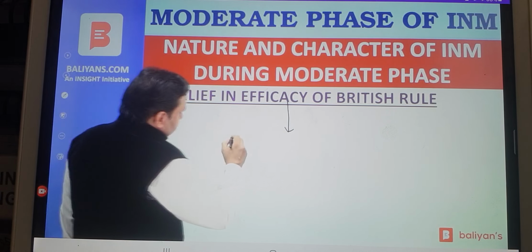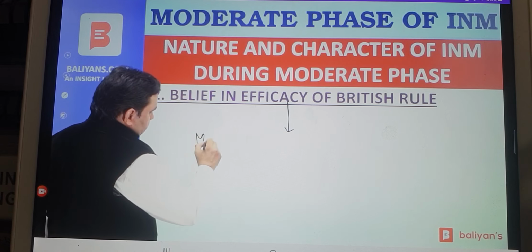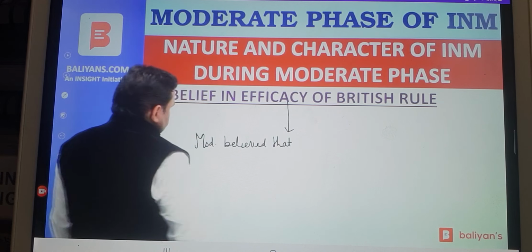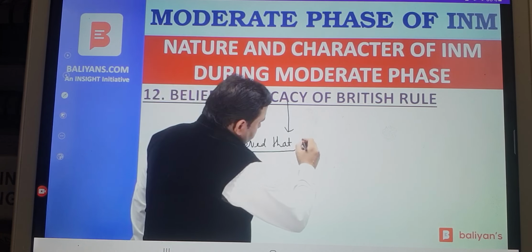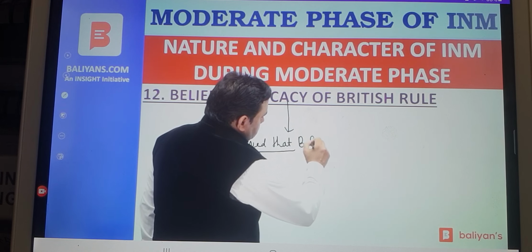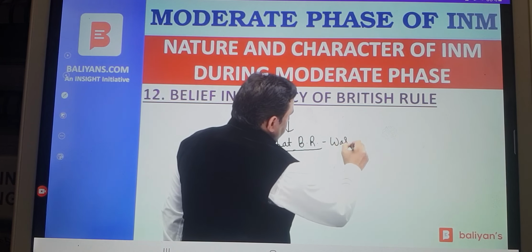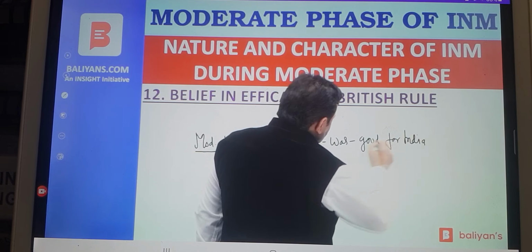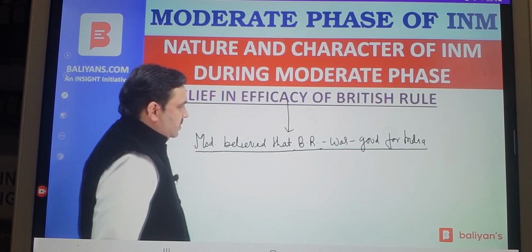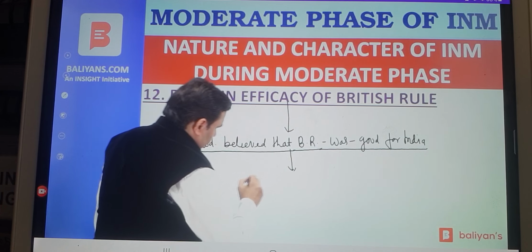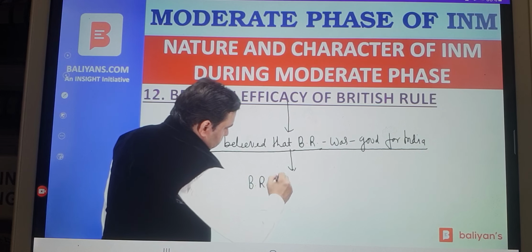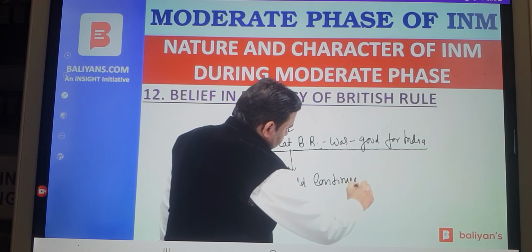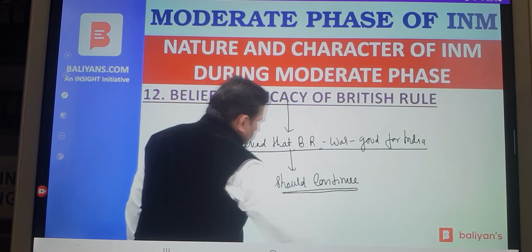The moderates believed that British rule was good for India and that it should continue. They wanted to strengthen British rule.